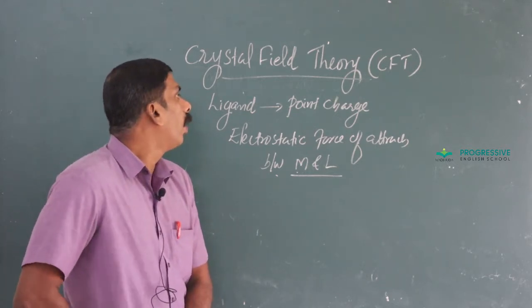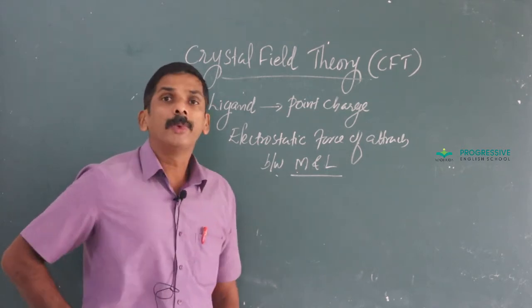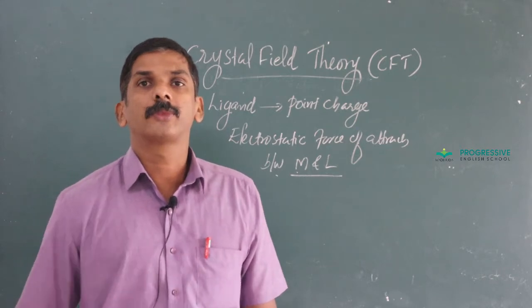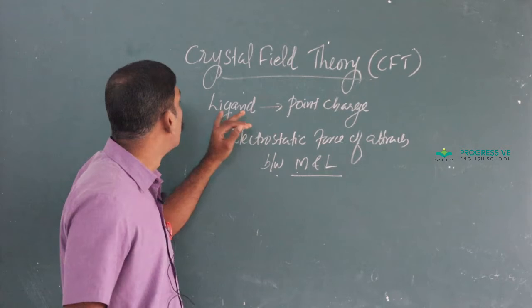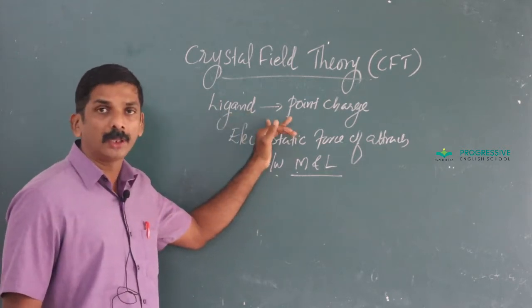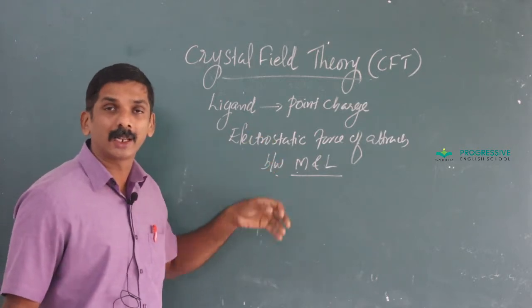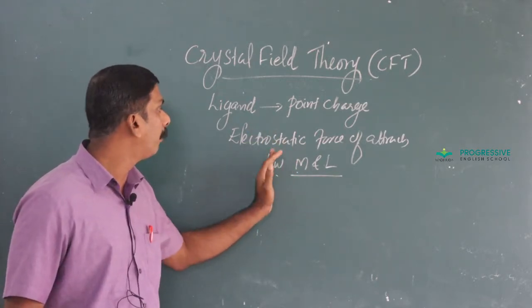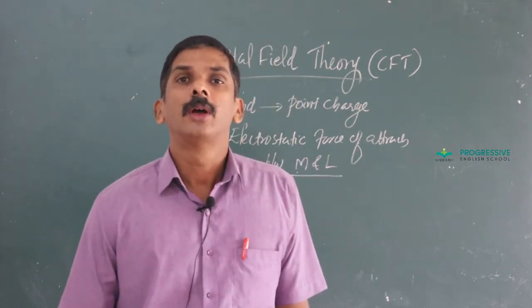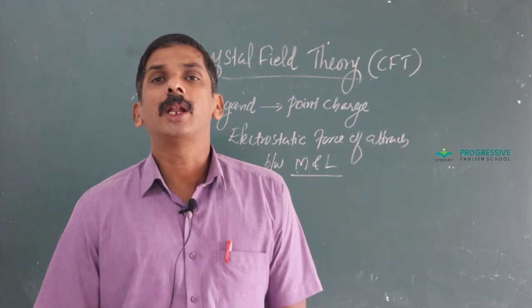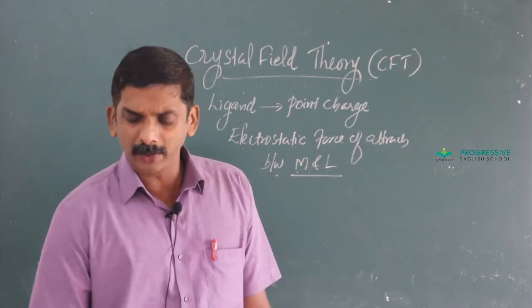And you know how many d orbitals are there? There are 5 d orbitals. Once more I repeat: according to CFT, the metal-ligand bond is purely ionic, or in other words, there exists electrostatic interaction between the metal and the ligand. In an isolated metal atom, all the 5 d orbitals have the same energy.